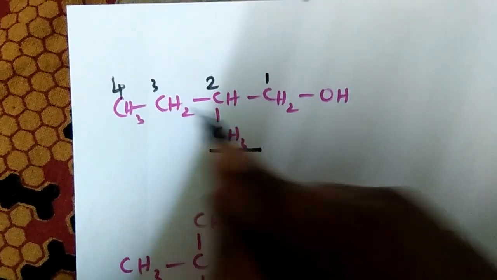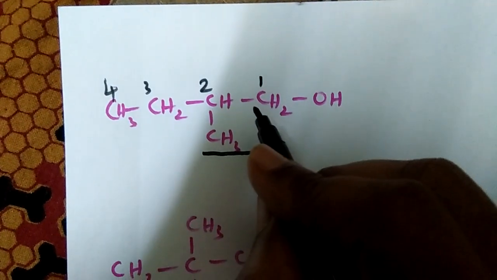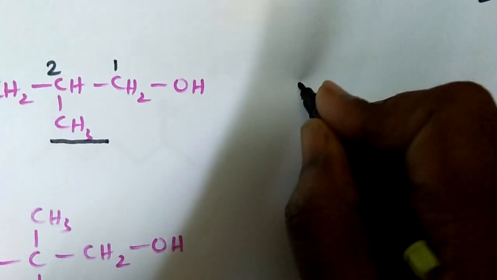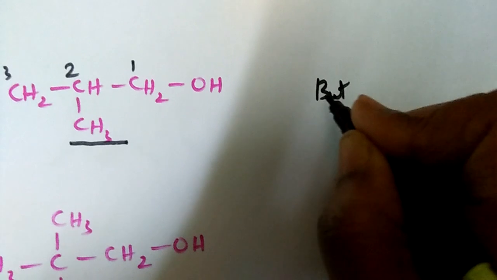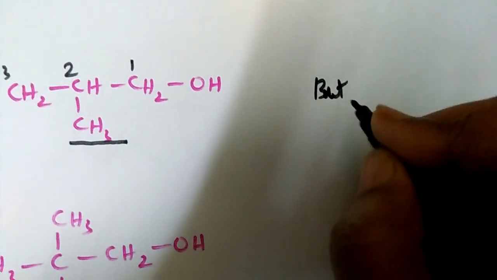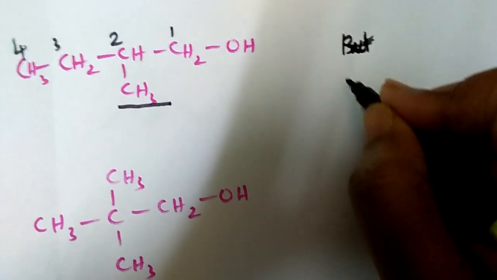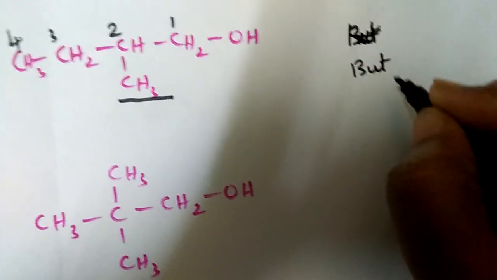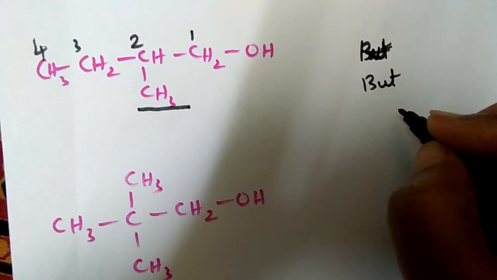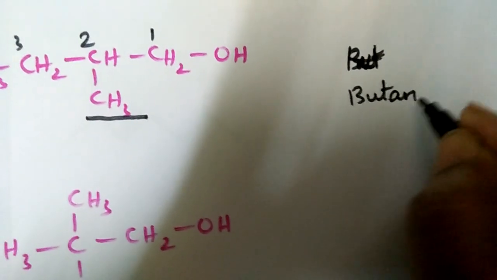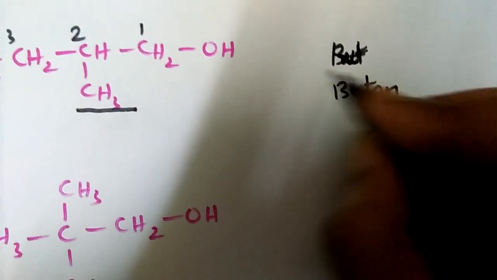So let us name the parent chain. The root word will contain the number of carbon atoms in the parent chain, 4 carbon atoms. So what is it? But, B-U-T. And only single bonds are present, no double bonds. So the E of ANE is cut off because OL is going to be added.